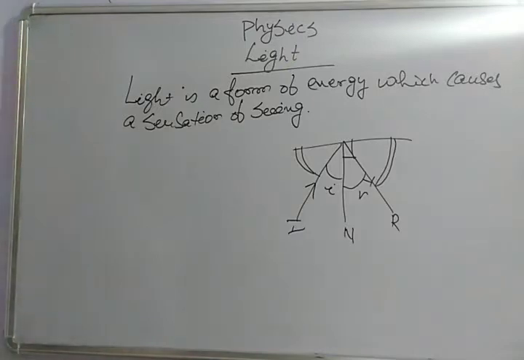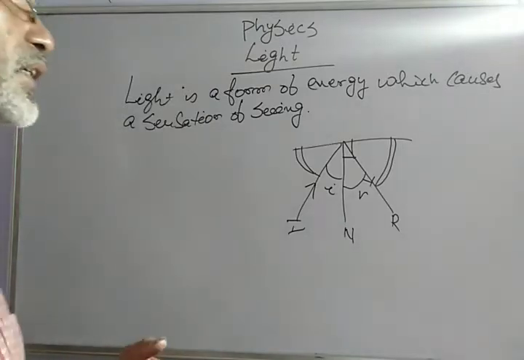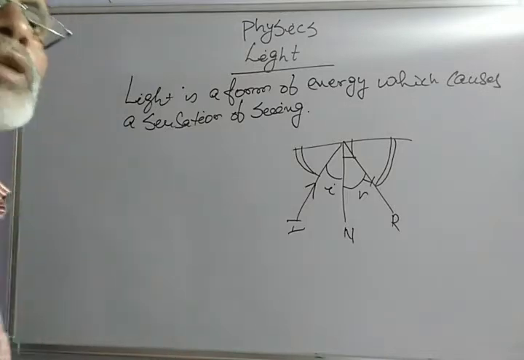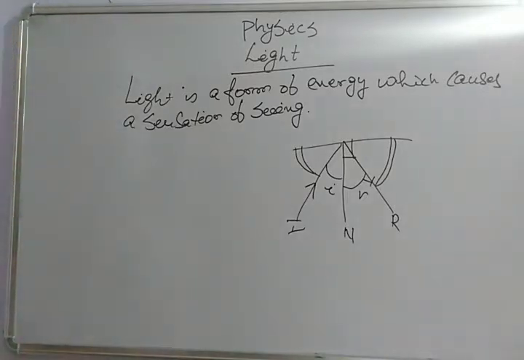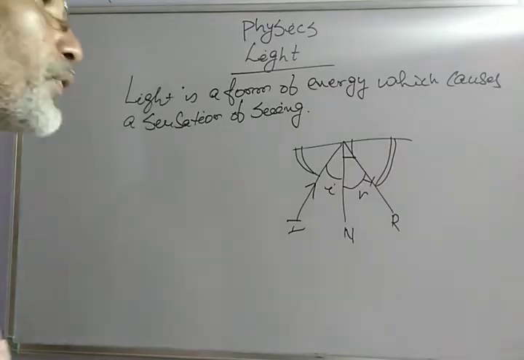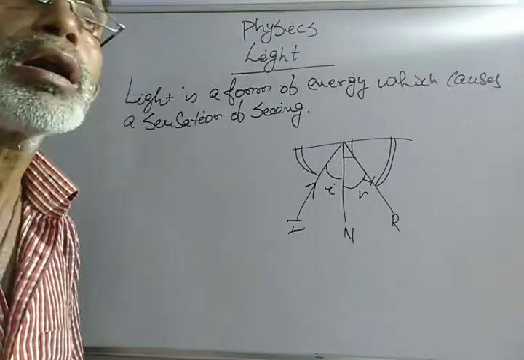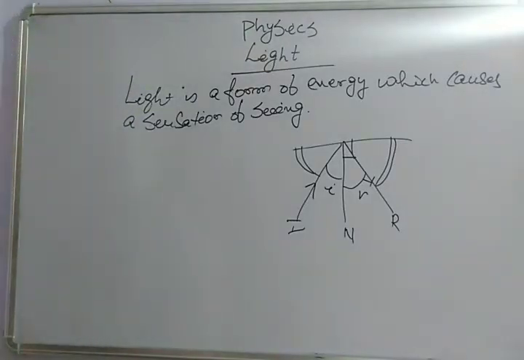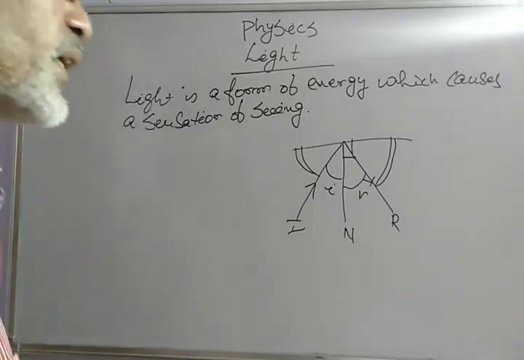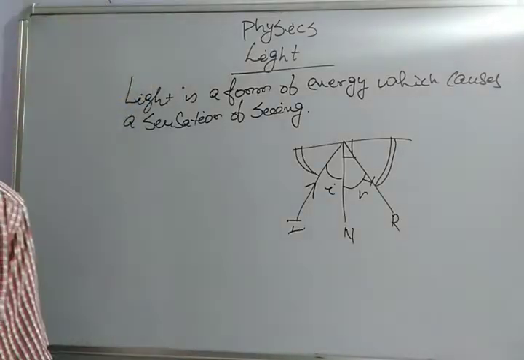Now what happens to the light? How can we see an object? We can see an object due to reflection, which is of two types. One is regular reflection and another one is irregular reflection or diffused reflection. We can see an object due to the irregular or diffused reflection.